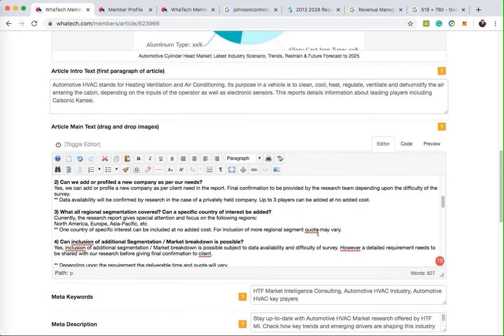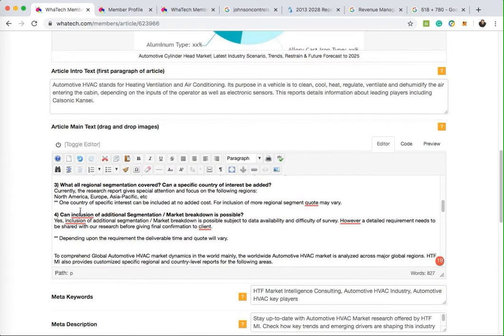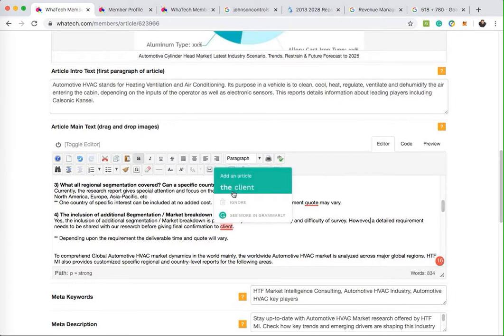I think that should be left as quote. It should be the inclusion. I'll just correct that myself. The inclusion, and the inclusion, however, that's just a nice to have, to the client.